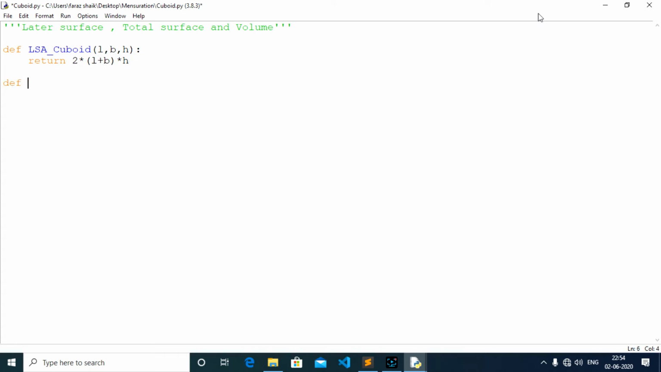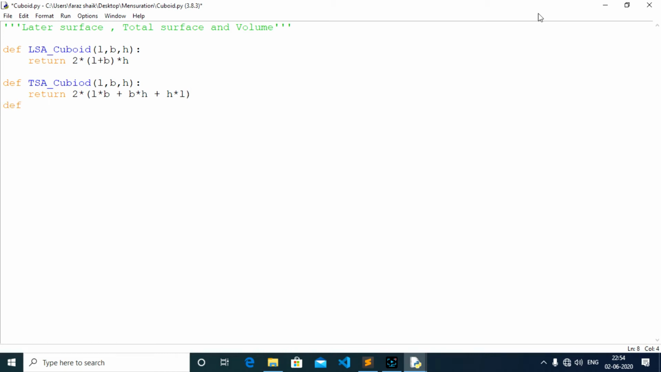So let me just create another one, def total surface area of cuboid. Again it takes length, breadth, height. So I'm gonna return 2 into, that's my bracket open, L into B plus B into H plus H into L. So this is what the formula is. Again, you have to remember this formula to calculate total surface area.